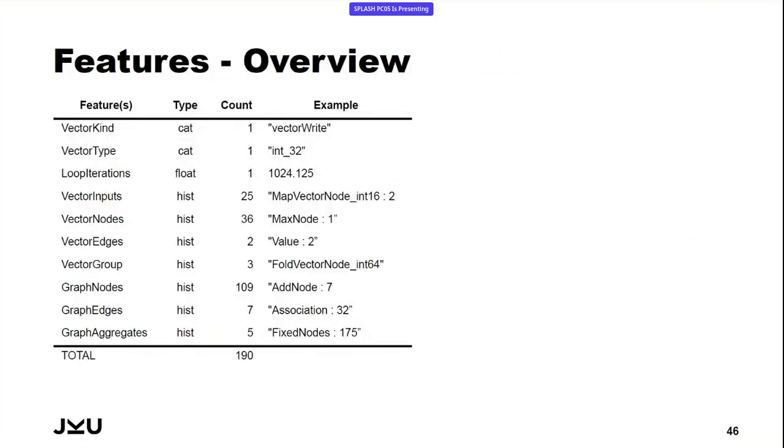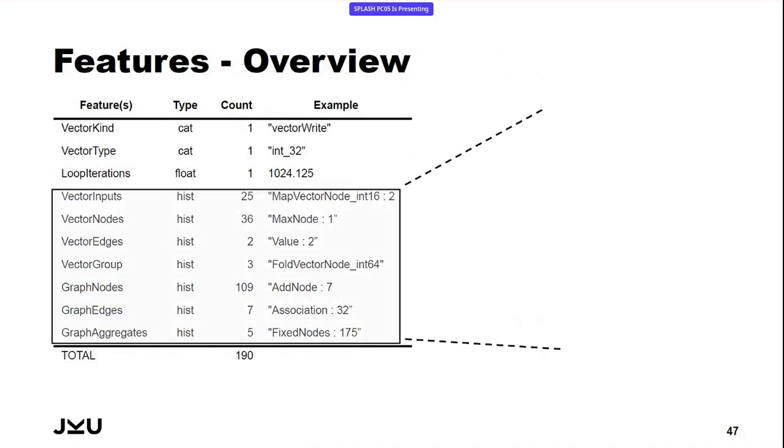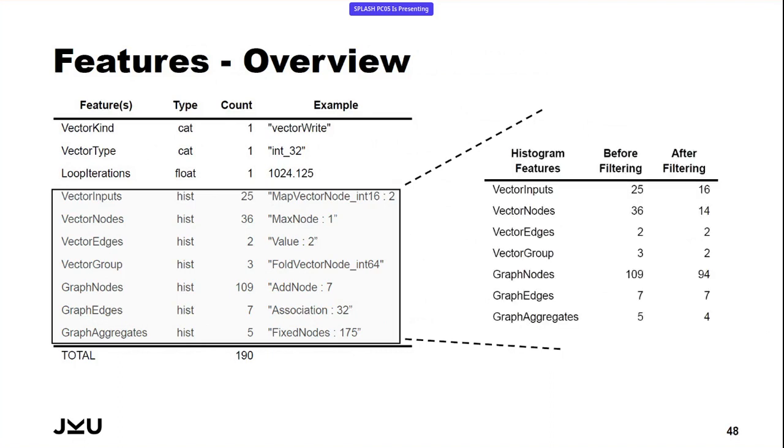So in total, we had about 190 different features we extract. However, for the histogram features, we did some feature reduction because we had a lot of features which are only present in very few data points. So we're not sure if the information taken from them can be used as such because they are only represented in very few data points. So we removed a lot of histogram features, ended with about 142 features in the very end.